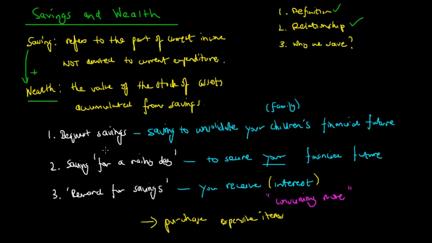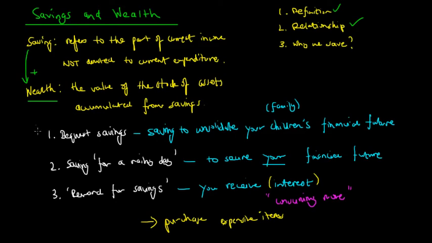We save because we want to contribute to our children or our family's financial future, or even our charities. We want to save for a rainy day so that we avoid financial collapse if, for whatever reason, in the future we lose our jobs, so we don't have a constant flow of income in the future. We want to save so that we can rely on our wealth to fund our living.